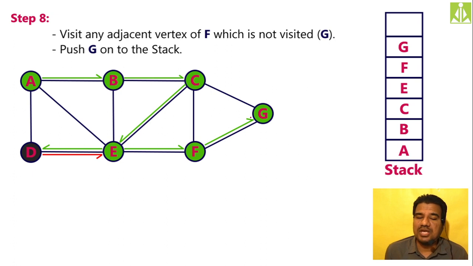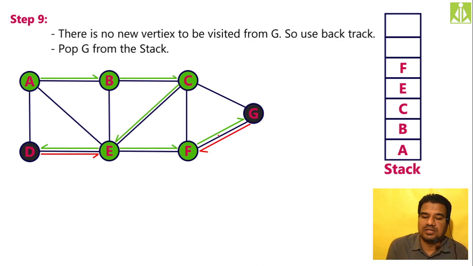So now for G, I am performing backtracking, so mark G as black to indicate backtracking is being done, and mark this path also with red color because we are performing backtracking in this particular direction only, and pop G from the stack. So all these three actions we are doing: popping G, marking G with black color, and marking this edge with red color. See, those three things I have done. G is popped, G got marked as a backtracked vertex, and then the path also got marked.